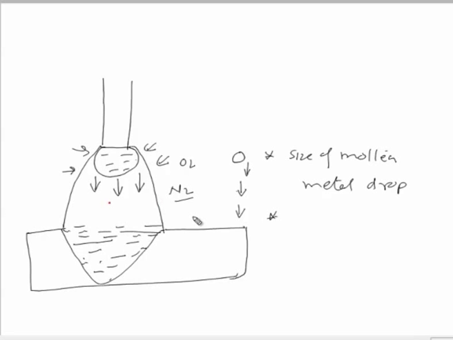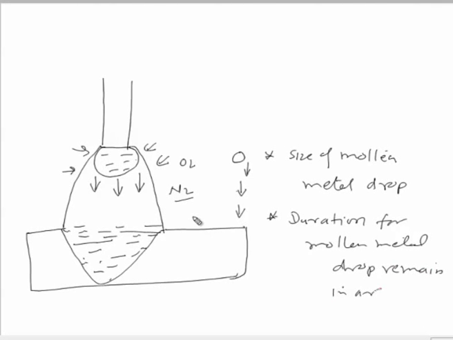So, the second thing is the duration for which the molten metal drop remains in the arc zone. The greater the duration for which the molten metal drop hangs at the tip of the electrode, the greater the time it remains in the arc zone.